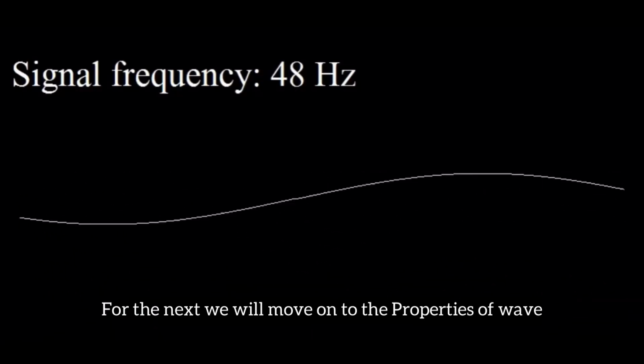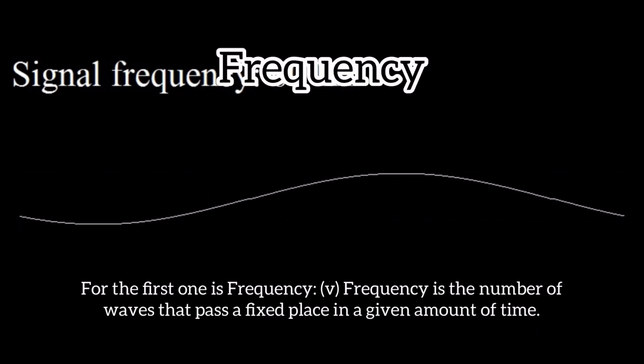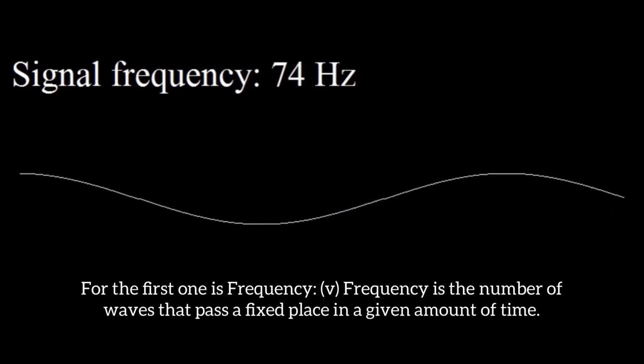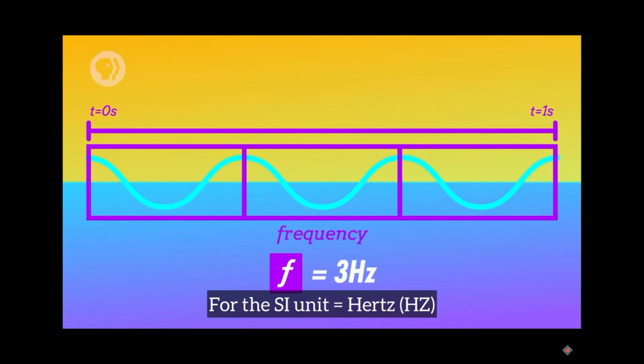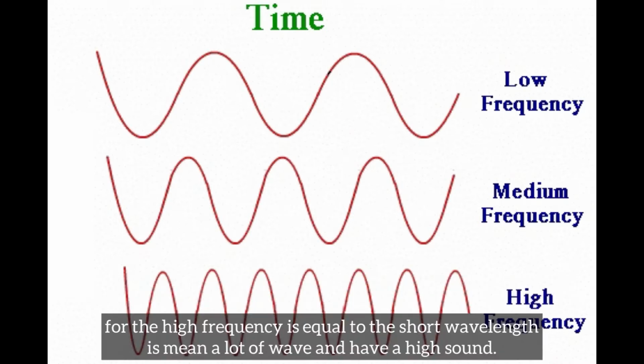For the next, we will move on to the properties of waves. The first one is frequency. Frequency is the number of waves that pass a fixed place in a given amount of time. The SI unit is hertz, which you can see from the picture below. Low frequency is equal to long wavelength. It means fewer waves and a low sound. High frequency is equal to short wavelength. It means a lot of waves and a high sound.